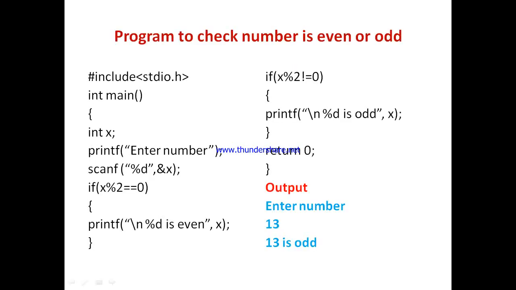Now let us see the third example: a program to check whether a number is even or odd. An even odd program can be written with the help of various control statements. We are going to see this program with the help of the simple if statement. In this program, the header file is included, int main, the opening curly bracket, and the x variable is declared. Here is the printf statement, enter number. What is given?